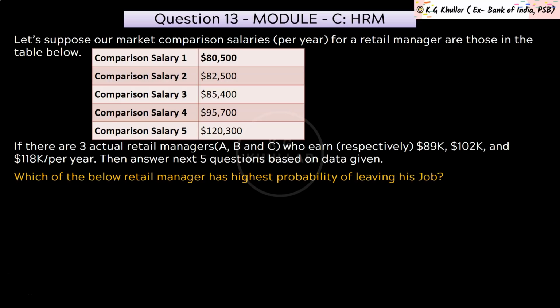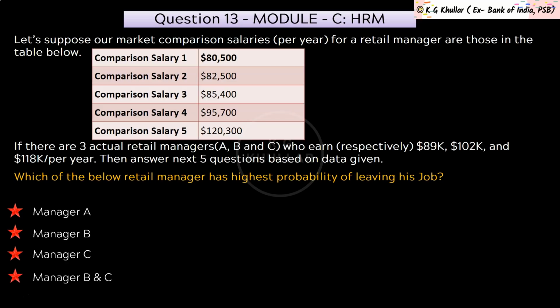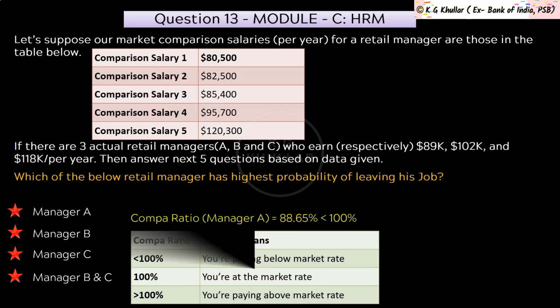And the last question of this case study is, which of the below retail managers has highest probability of leaving his job? Friends, I hope with all these previous discussions, you can answer this question pretty well. Now the correct answer to the question is option A. That is, manager A has highest probability of leaving his job. Now, can you answer why? Well, as you can see, his compa ratio is 88.65%, which is less than 100%. So he is getting less than market rate. Thus, the chances are there that he may leave his job after getting some experience if his salary is not increased. So the correct option for the given question is option A.